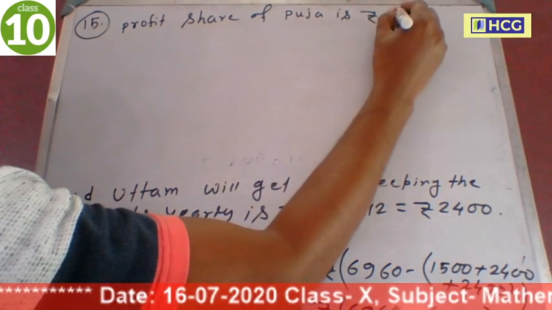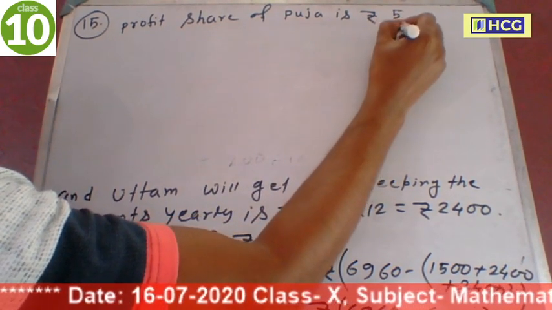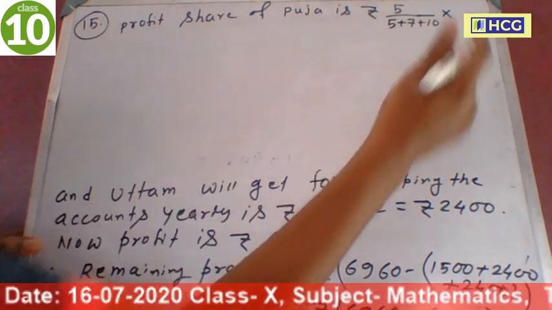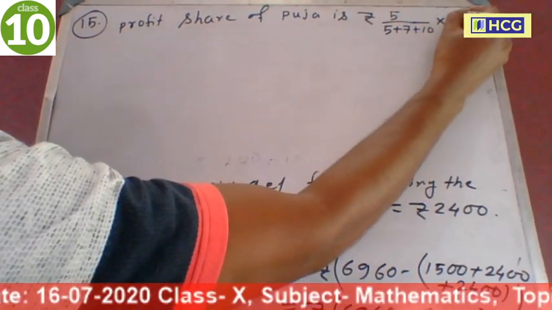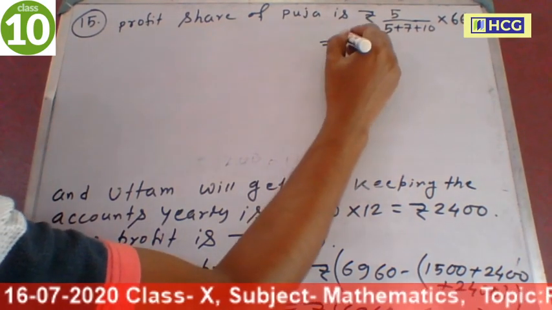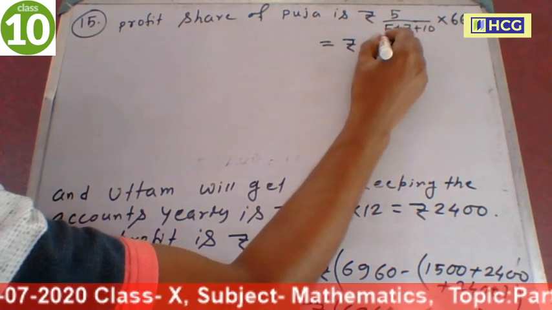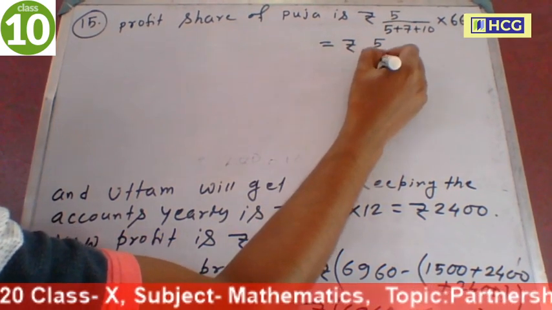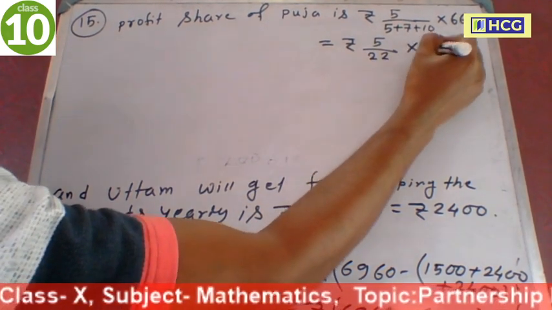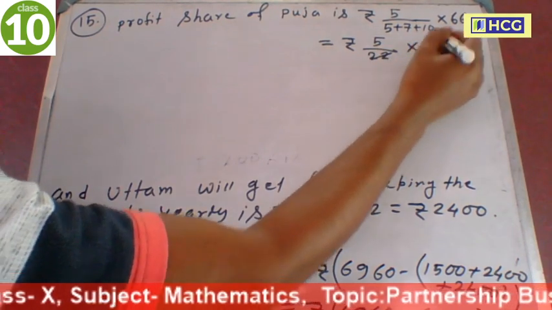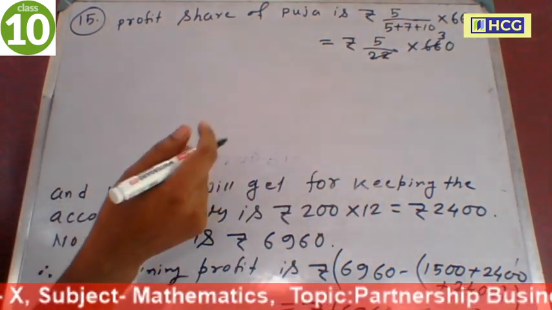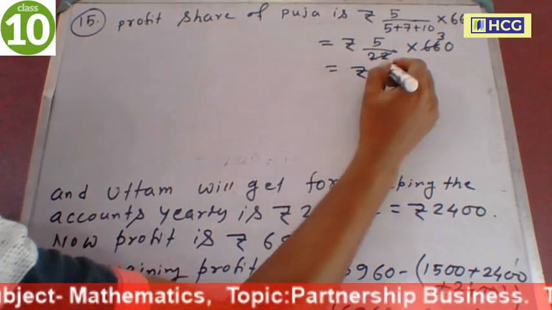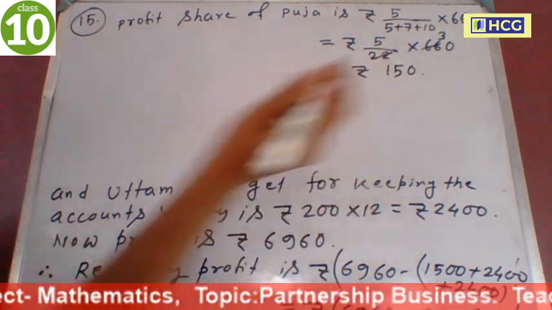So 5 divided by 5 plus 7 plus 10 into 660. Now this is equal to rupees 5 by 5 plus 7 plus 10 is 22 into 660. Now 22 3s are 66. Now this is equal to 5 into 30 is 150.